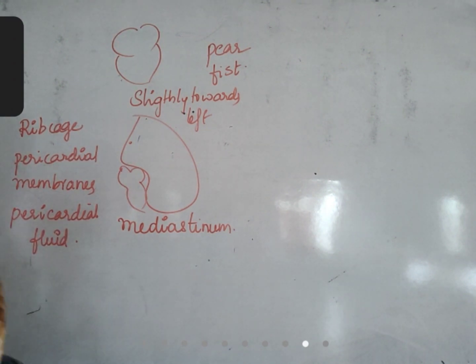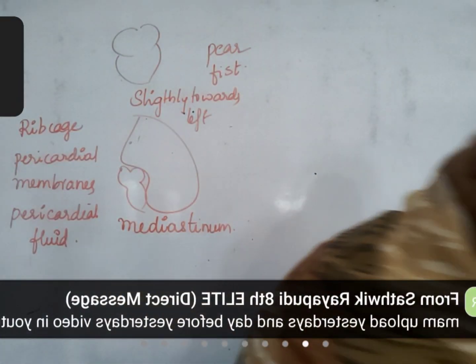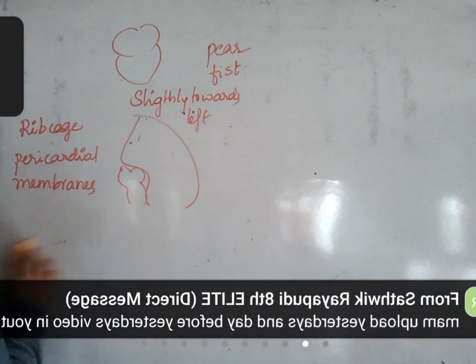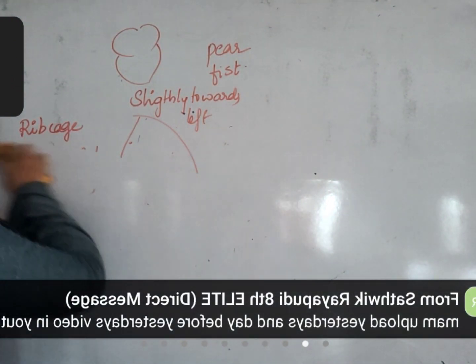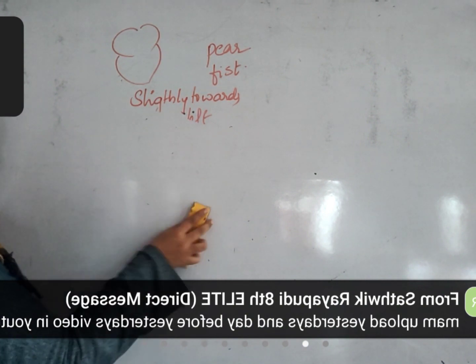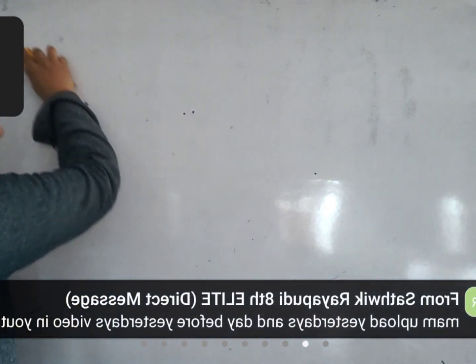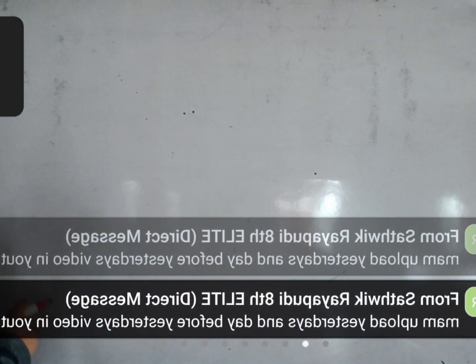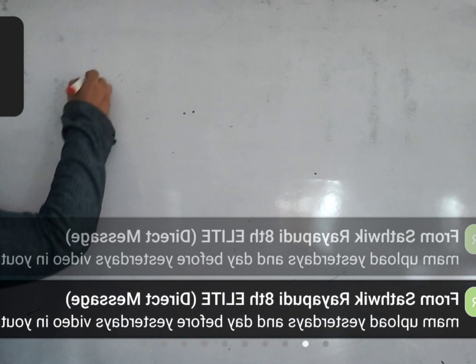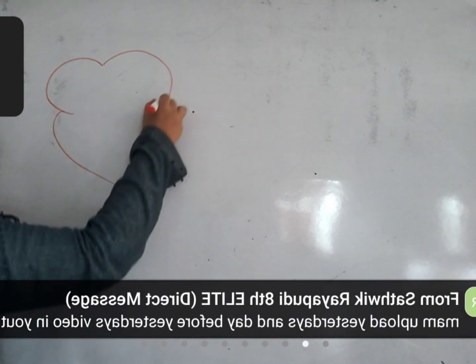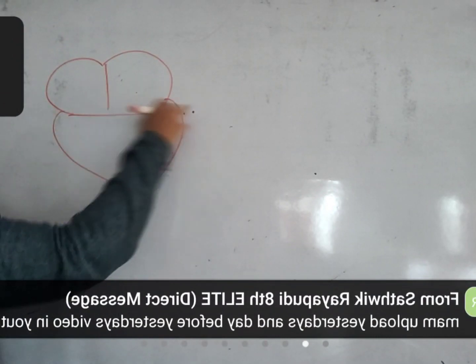If we observe the internal structure of heart, heart is divided into 4 chambers, 2 upper chambers and 2 lower chambers.